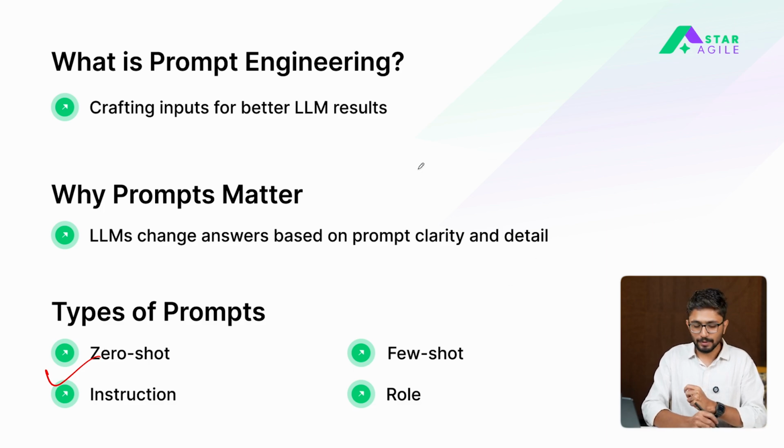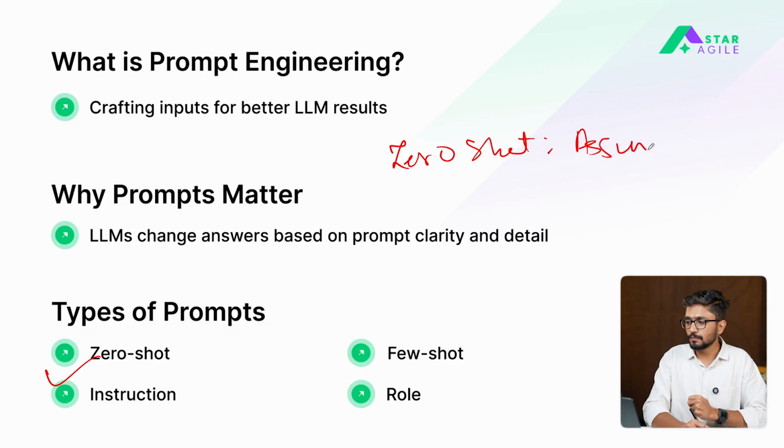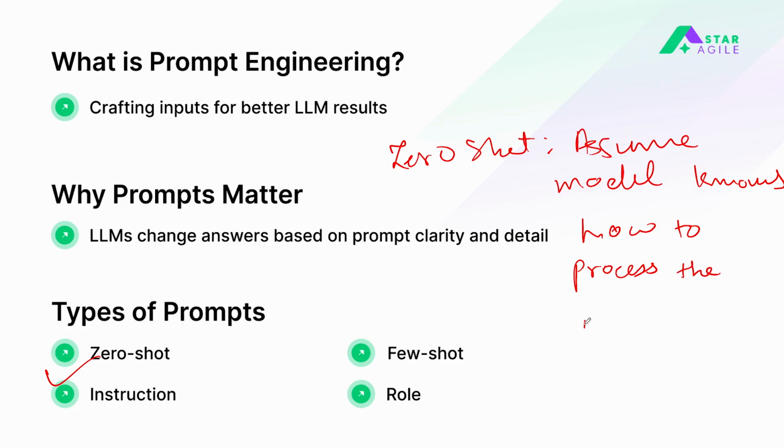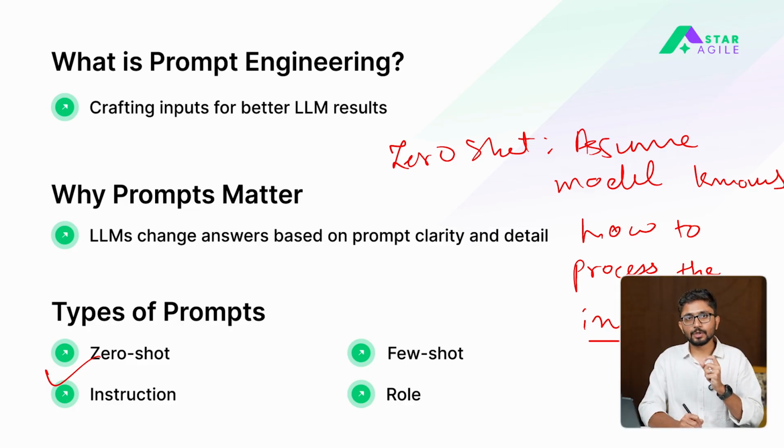Okay, so in zero-shot prompting, the idea is to assume the model knows how to process the instruction. That's the key assumption of zero-shot prompting. And a lot of times that works. The only drawback of zero-shot prompting is that when your instructions becomes complicated, right? So it's not that generic for that model to understand. In such cases, you will not be getting the correct outputs.